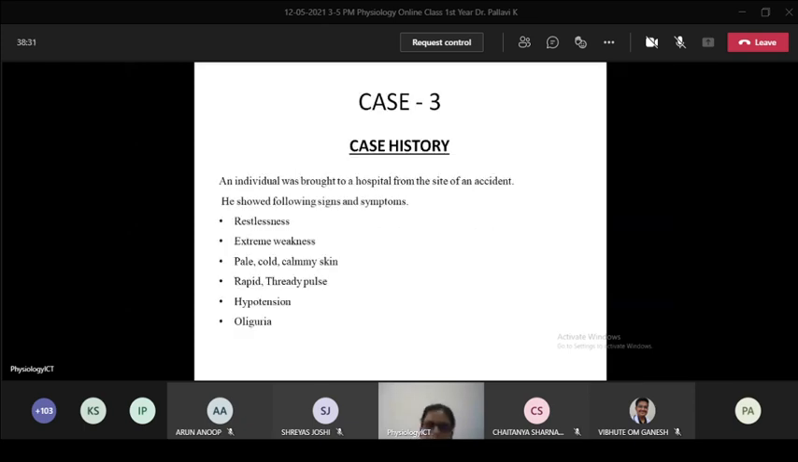Coming to case 3, I will read the case. An individual was brought to a hospital from the site of an accident. He showed the following signs and symptoms.